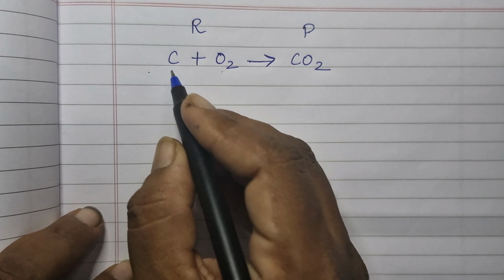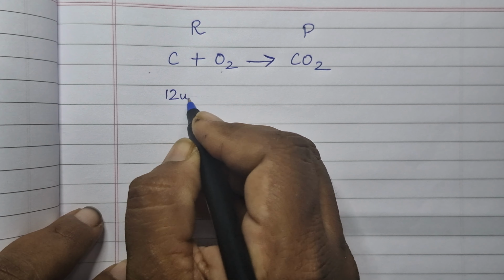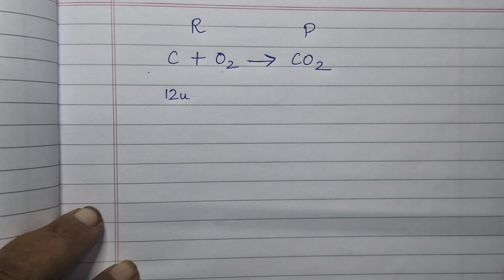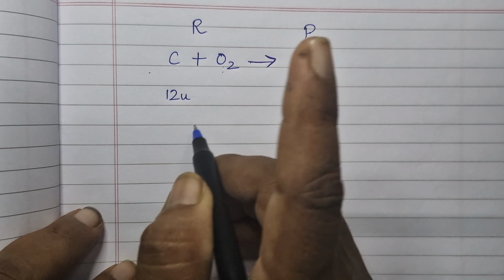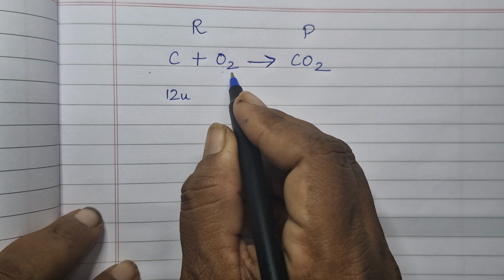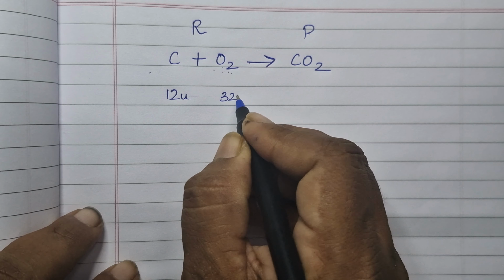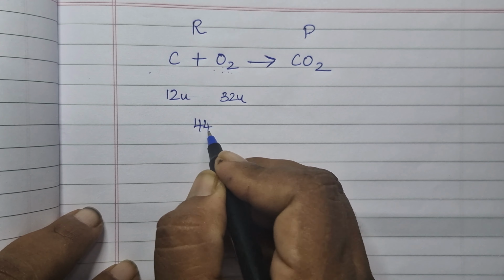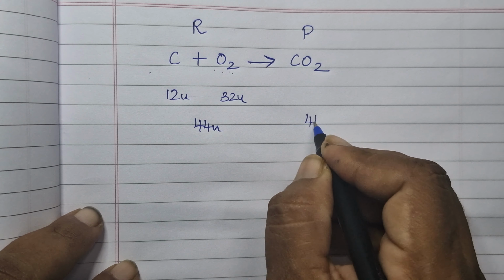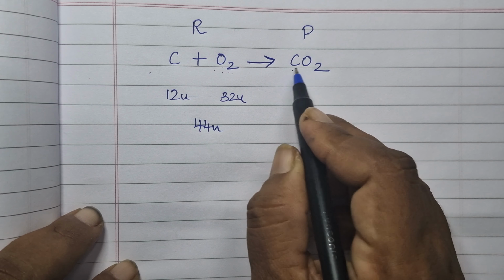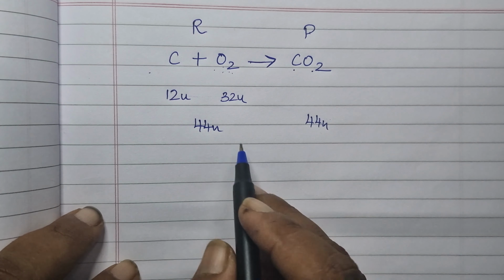Now what is the mass of carbon? 12 u, unified mass. This you learned in the previous pages. And oxygen, one atom is 16, so two atoms form a molecule: 16 into 2, 32 u. So totally 44 u. Here again 44 u, because 12 plus 16 plus 16 is 44.